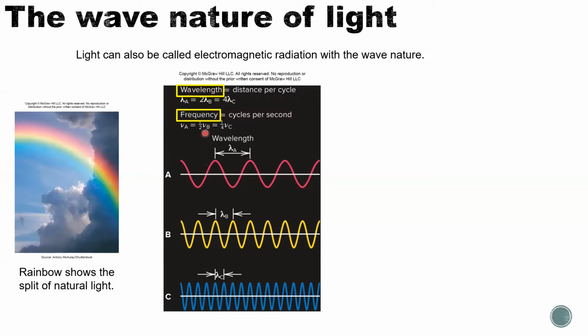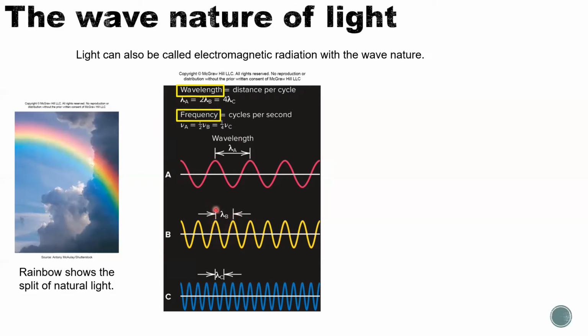Besides frequency and wavelength, there are two more. One is the period. Period is how long the wave takes to move forward by a length of one wavelength.